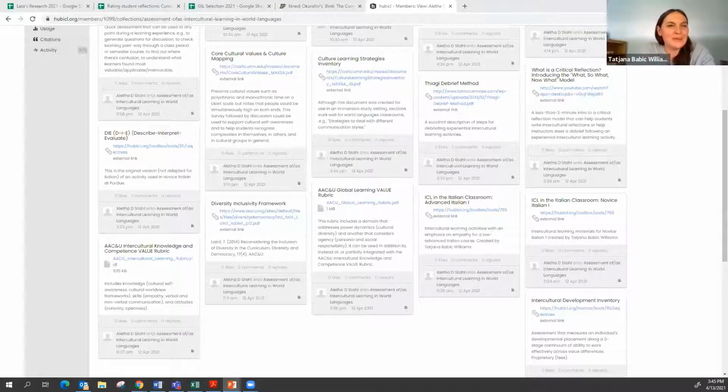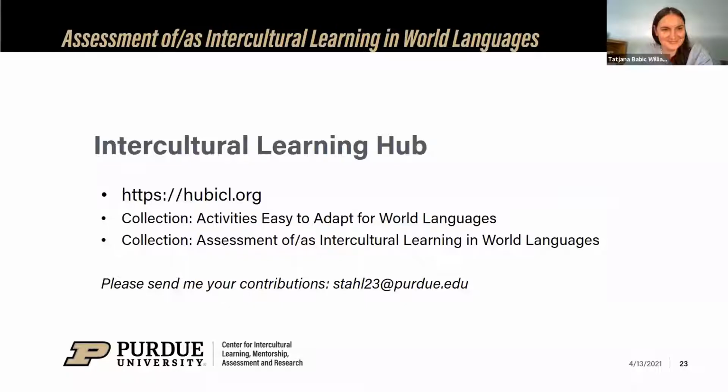And Alita, maybe you can just show the slide that has your email address and the name of the collections. One more thing, Tatiana reminded me, thank you. And that is that you are invited to contribute to the 2 collections that I showed you. We would really love for your contributions to be in there. That makes it richer for all of us.